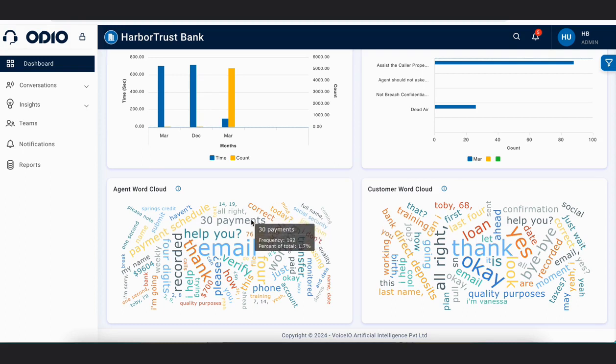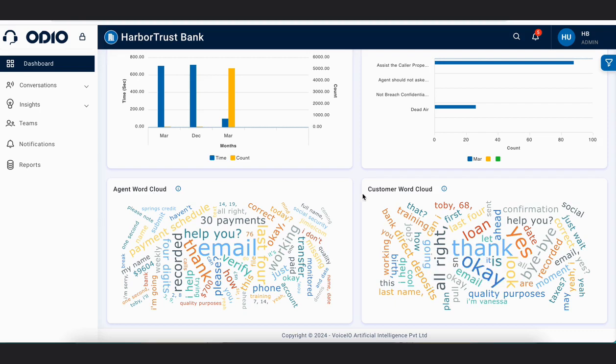When you mouse over these words, you will see the frequency and the percentage of this particular keyword used by the agent or customer in the particular duration filter which you have applied. For example, email has been used 83% of the times in overall calls. Similarly, you can see the customer word cloud as well.